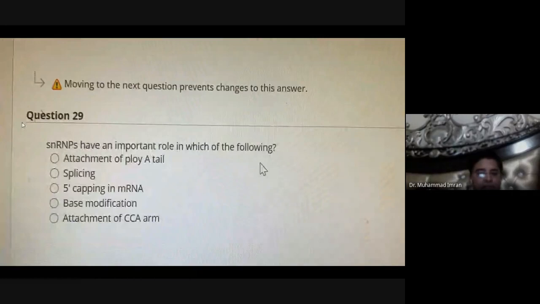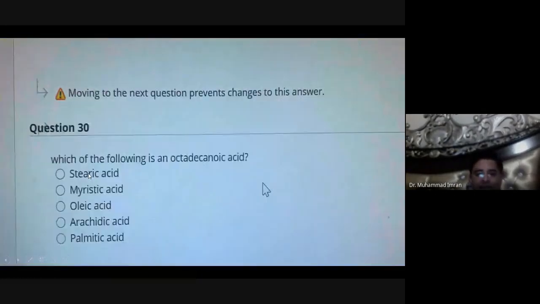snRNP have an important role in which of the following? It is a component of spliceosomes. snRNP is a small nuclear ribonucleoprotein, which is a part of the spliceosome, so it helps in splicing. Which of the following is an octadecanoic acid? It is an 18-carbon fatty acid. Octadecanoic acid means 18-carbon fatty acid. So it is stearic acid.